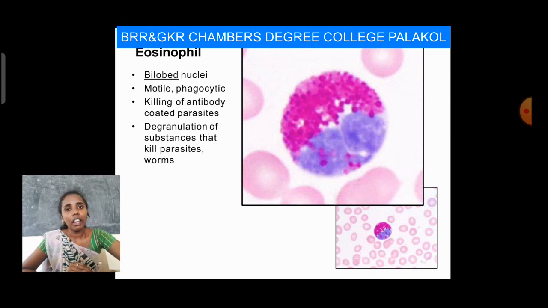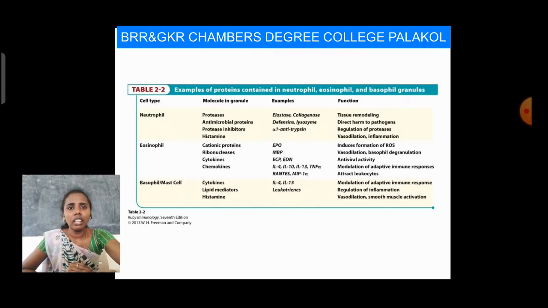Coming to examples of proteins contained in neutrophils, eosinophils and basophils: in the previous slides I explained these cells. The proteins present in each are listed in this table.